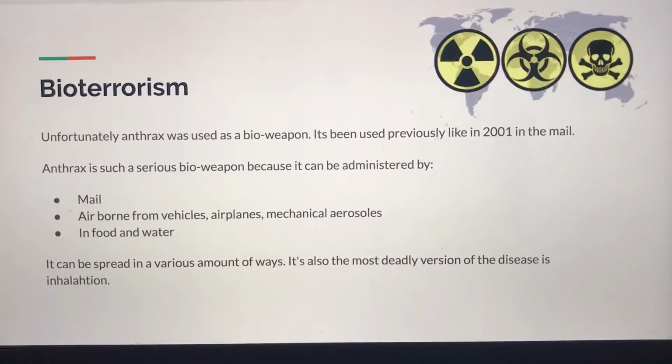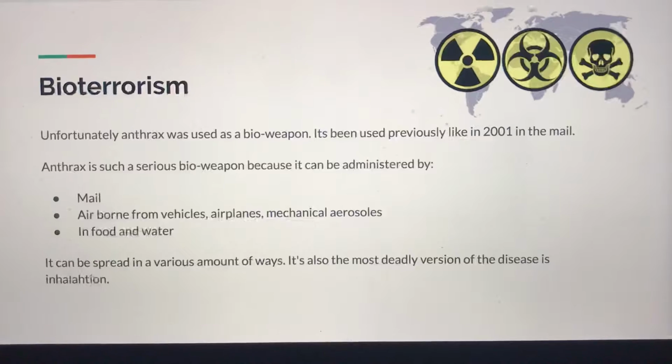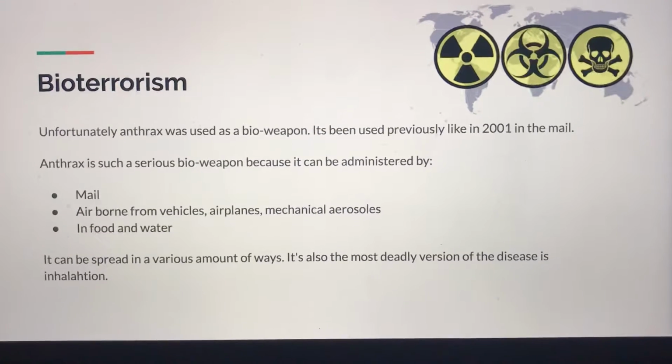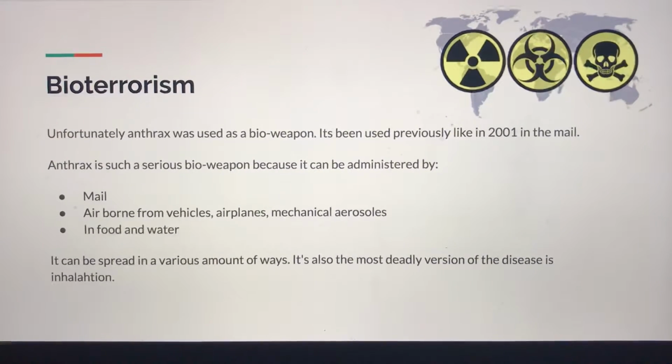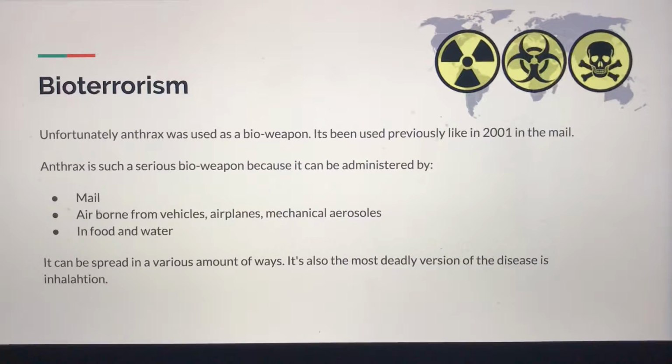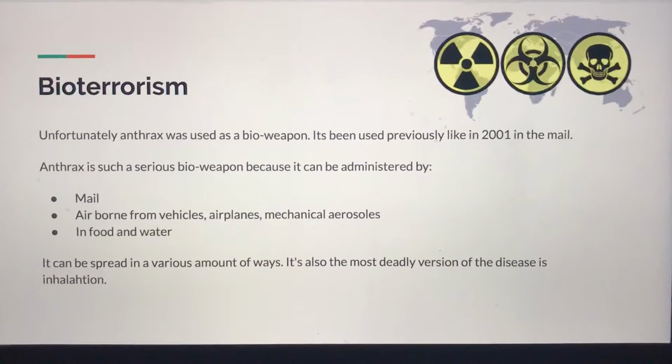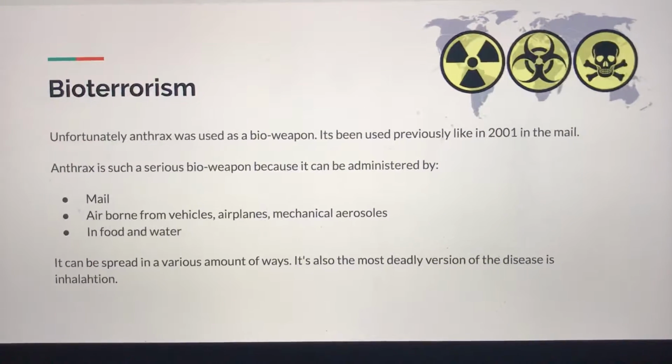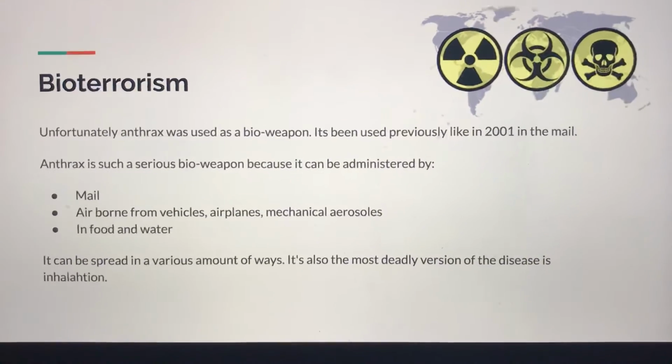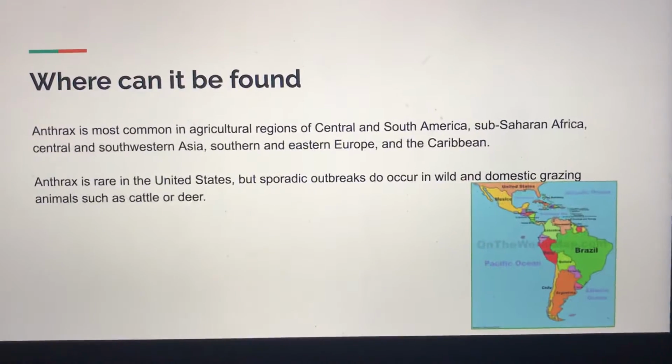So that's why mail people need to be careful when opening mail from an unknown sender. Please be careful. I know people can't always think there's going to be anthrax in their mail, but it's just something to think about and be aware that this is a possibility and this could happen to anybody.